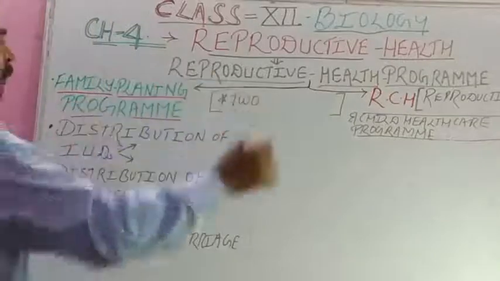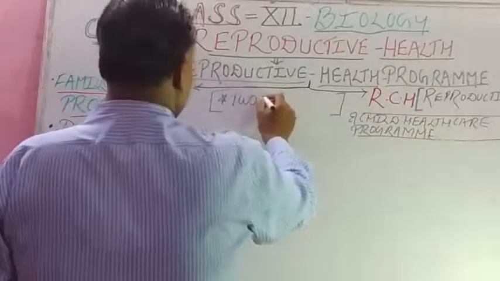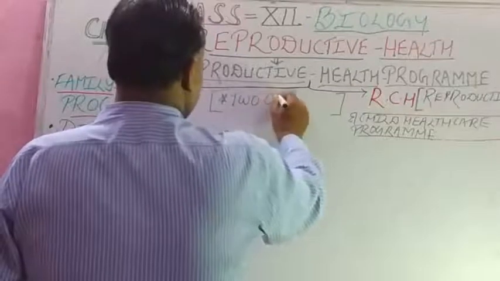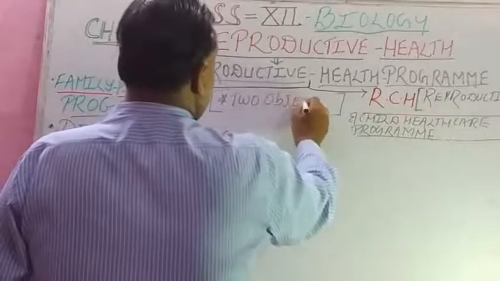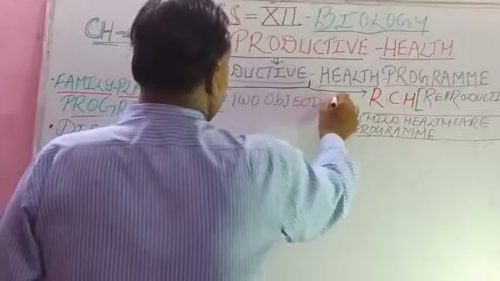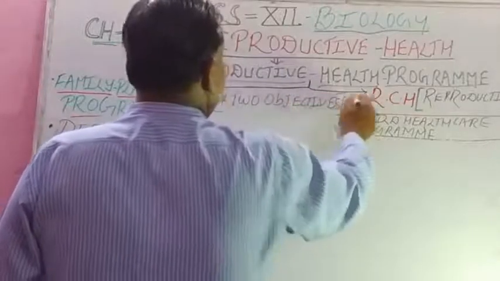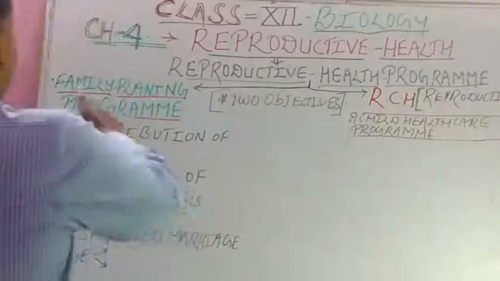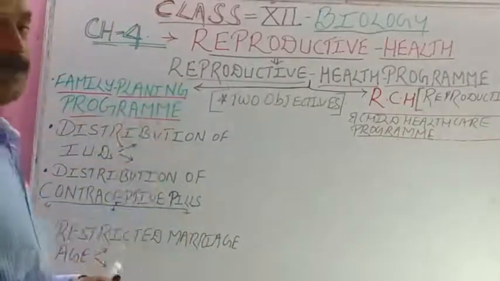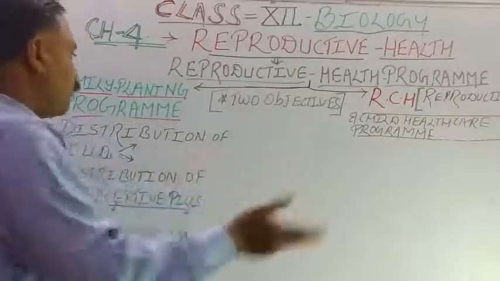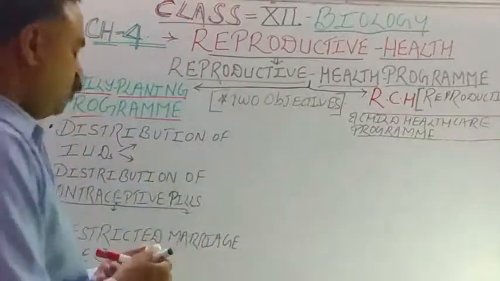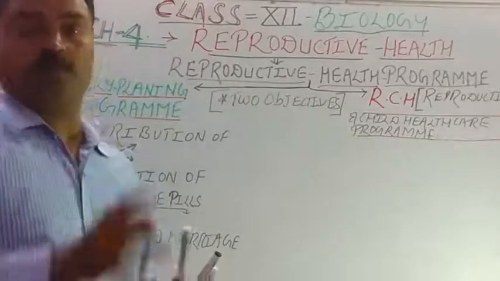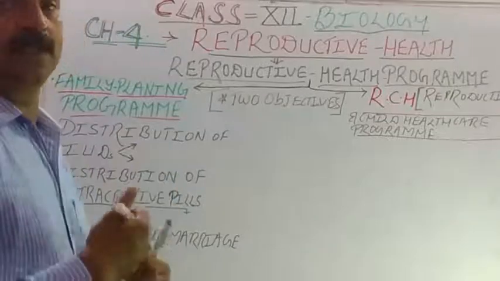As per your syllabus, children, the objectives of these two can be asked. Any two roles or aims of these two programs can be asked. What are the two programs, student? The reproductive and child health care program and the family planning program, isn't it? So I am going to give you a few objectives and you can write any two, because in the board exam any two can be asked.